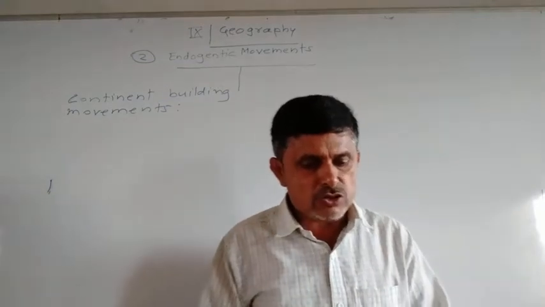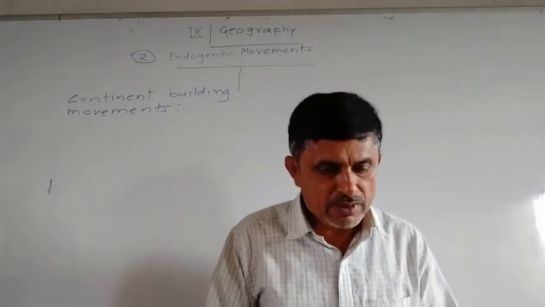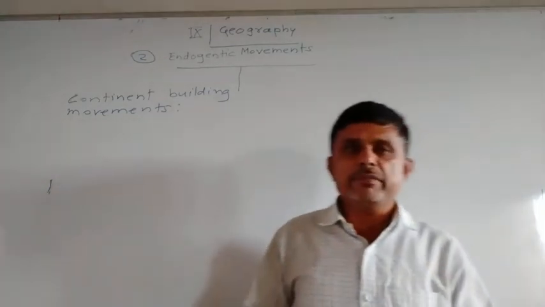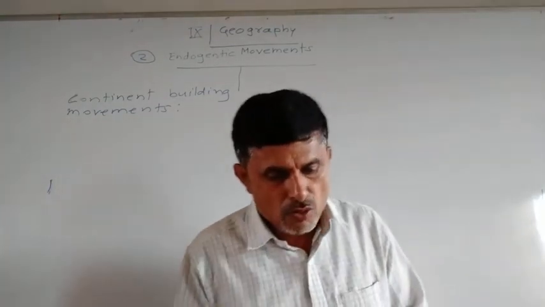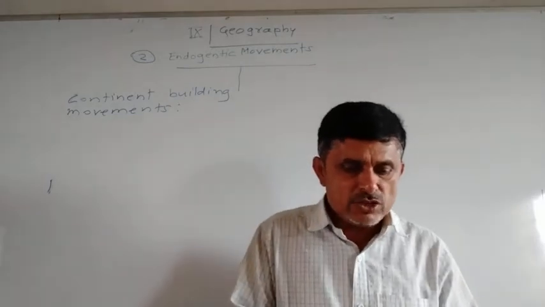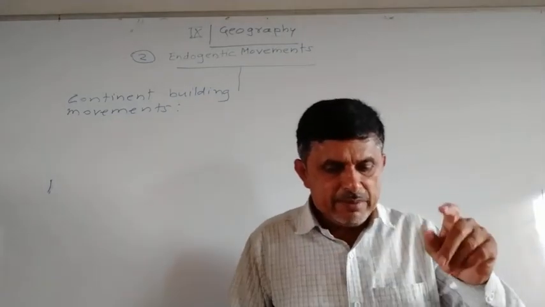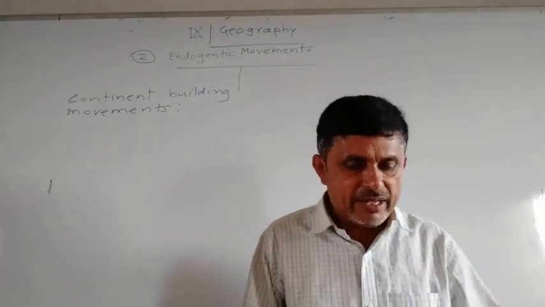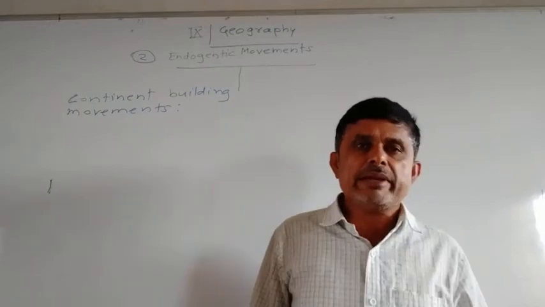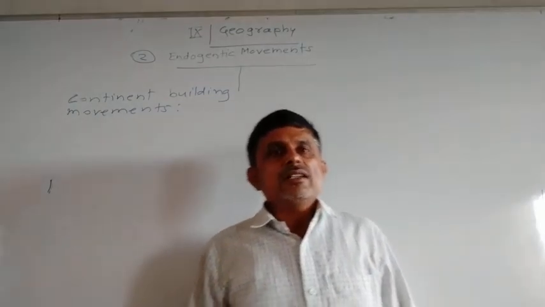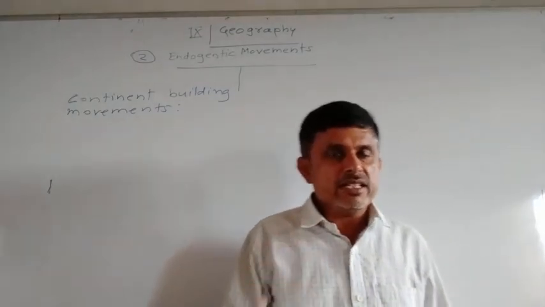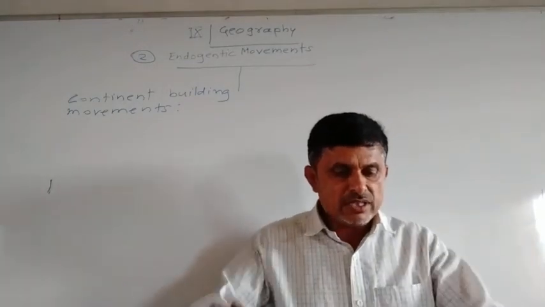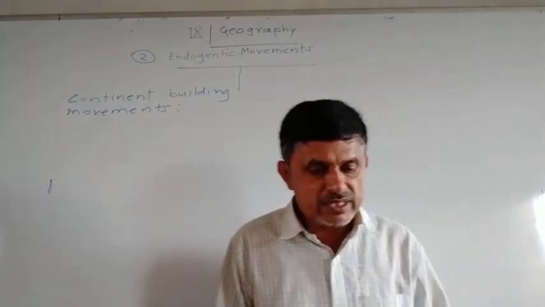Extensive plateaus can also be formed because of such movements, because of aperogenic movements. If the originally continental portion of the crust subsides below the sea level, it forms a part of the seabed. A seabed is built up when the continental portion of the crust goes down or subsides below the sea level.